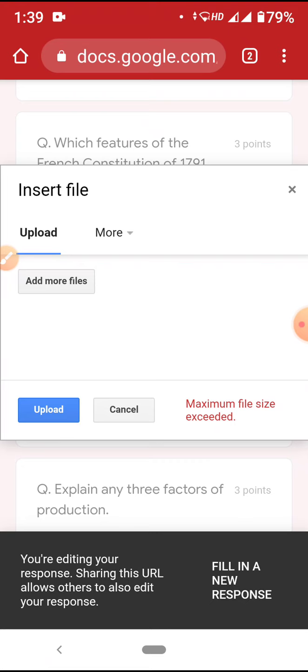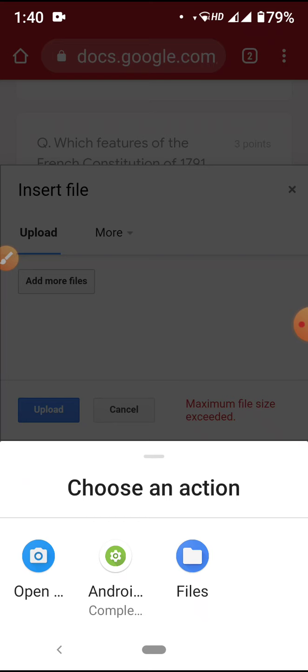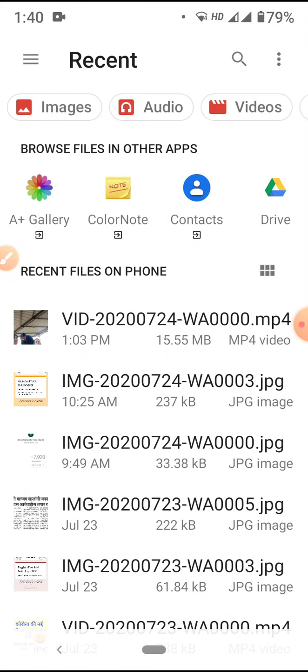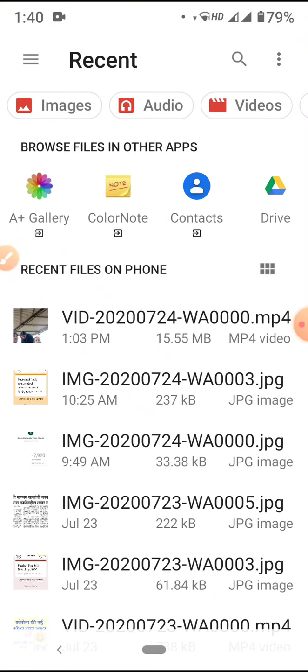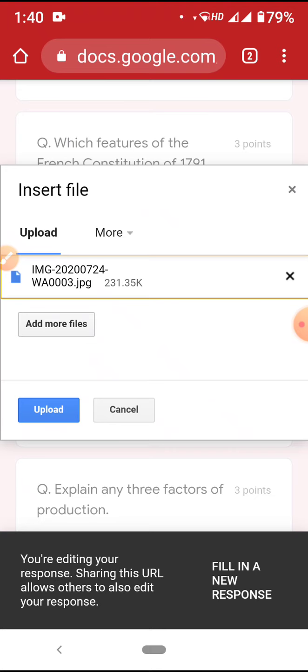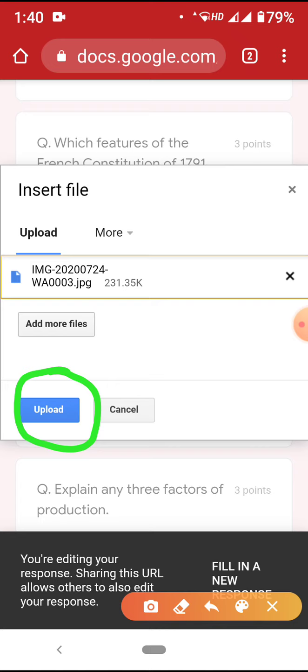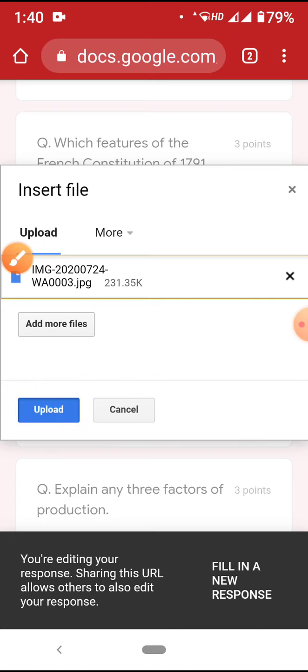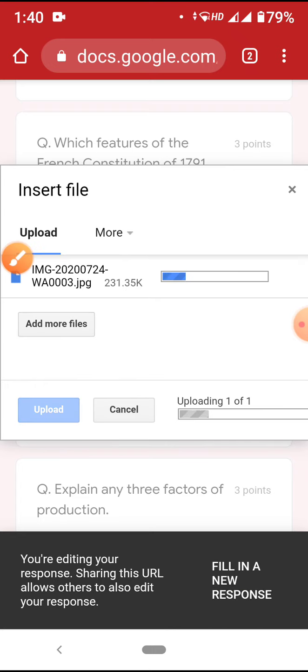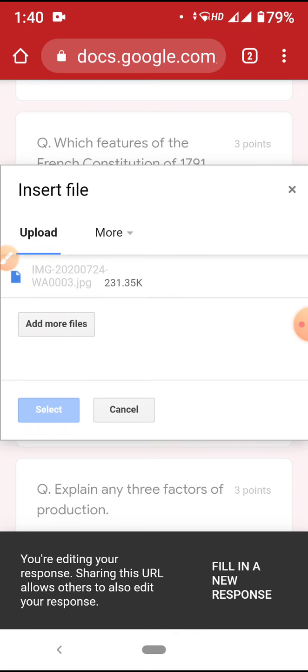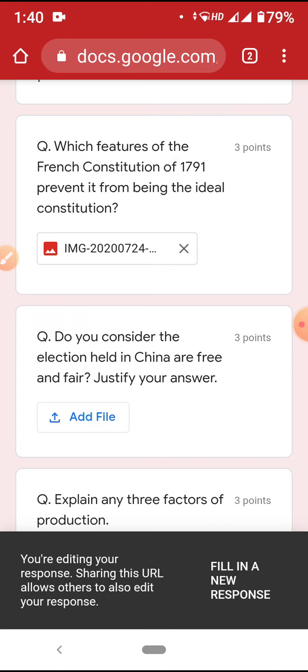I'll upload this photo. Okay, this photo is very large. I need a photo of maximum 10 MB. The photo cannot be more than 10 MB. So I'll take another photo. I'll take this photo, whichever this is. So the photo is selected. Once your photo is selected, you need to press this button. Okay, now I'm clicking on upload. It takes time based on the internet. I have to wait. Now this file is added. This is my answer.